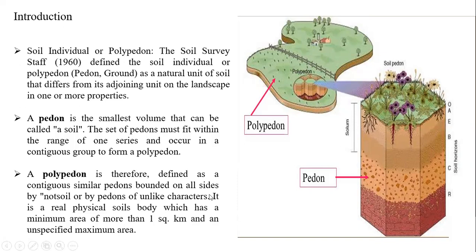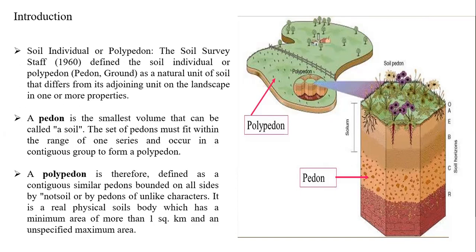And polypedon, it's defined. What is the definition of polypedon? Continuous similar pedons bounded on all sides by not-soil. Here also, similar pedons bounded on all sides by not-soil, meaning truly it is not a soil, or by pedons of unlike character. Unlike characters means the characters may not be alike. See, for example, students, the soil condition of one particular area, suppose 1 kilometer, I dig one profile.